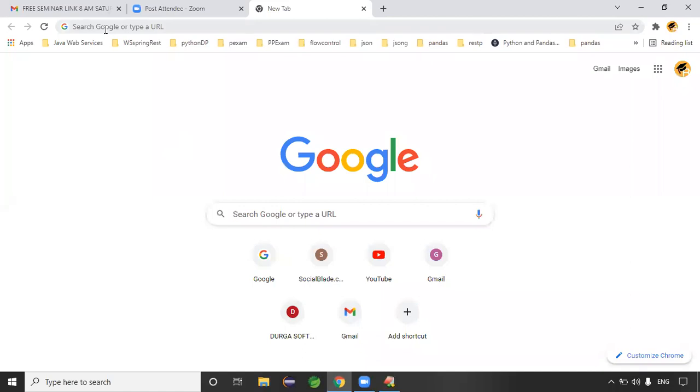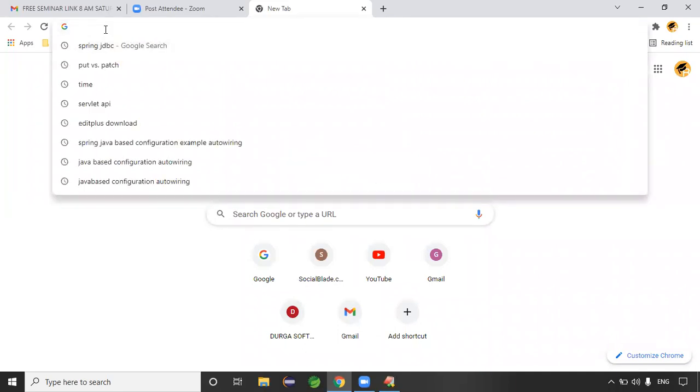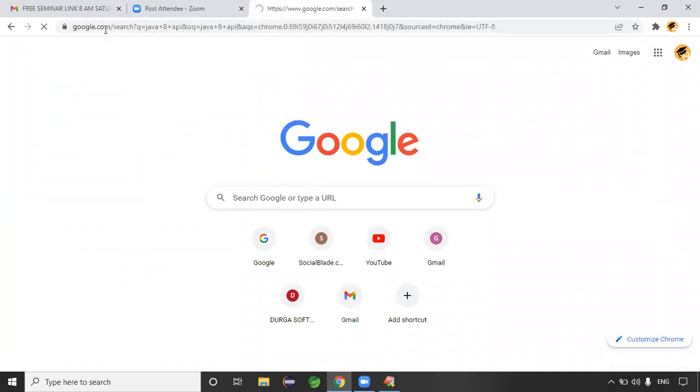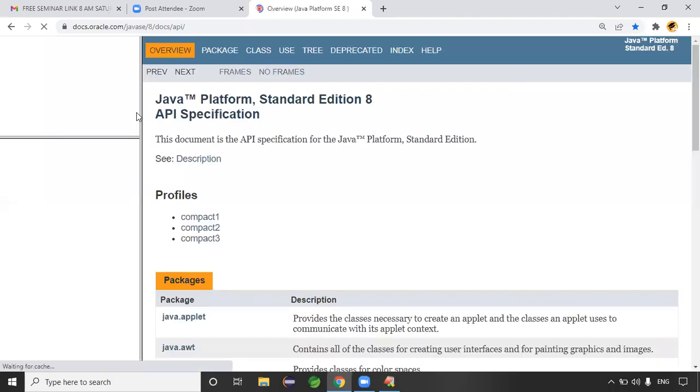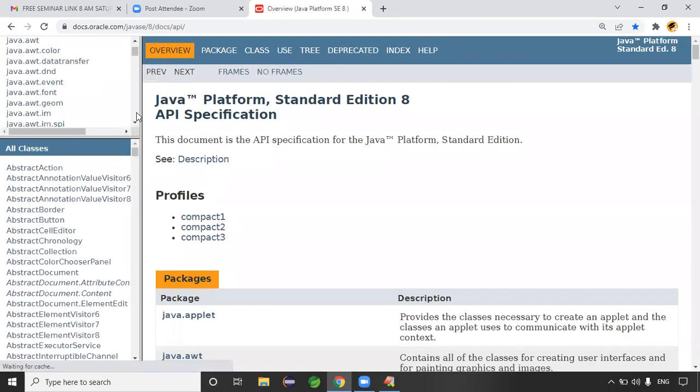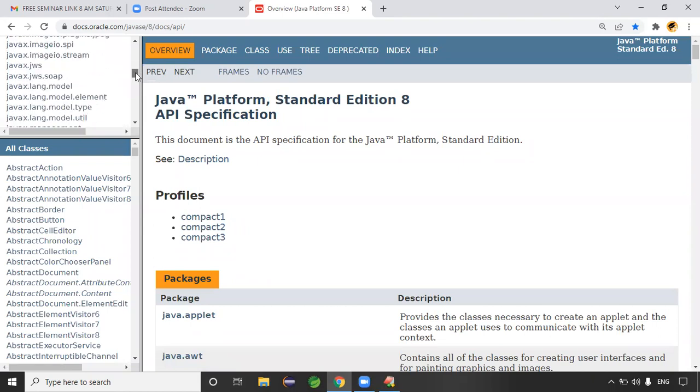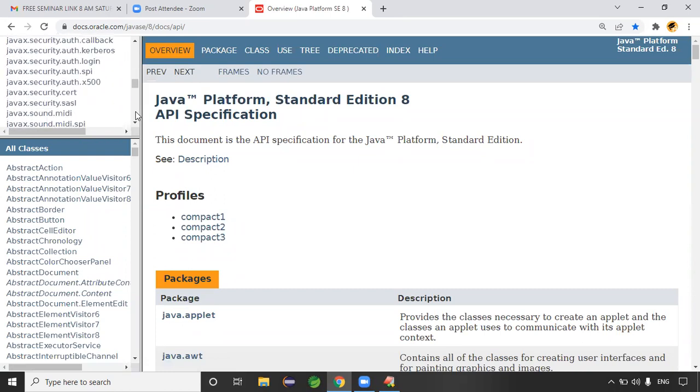Guys, I will show you the collection framework. By seeing this API documentation, I'll write the code. See this point: Iterable belongs to the java.lang package. Let me go to the packages section here, java.lang package.